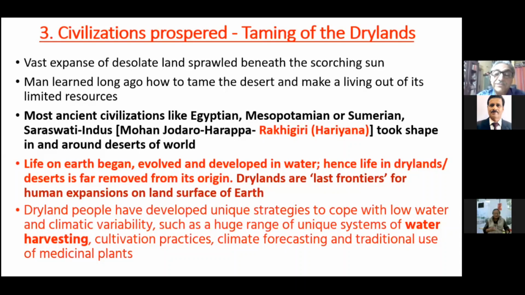And the dryland people have developed their own unique strategies to cope with this climatic variability, particularly the rainwater harvesting systems and the cultivation practices, and they have adapted to these harsh conditions. Now, there are two aspects. One is how people have adapted to the harsh conditions in dryland environments, and the other is how the future of deserts is going to change the adaptability of the humans. So these are the two sides of the same coin that I'll be explaining again in my subsequent details while we talk about the resource utilization in the deserts.